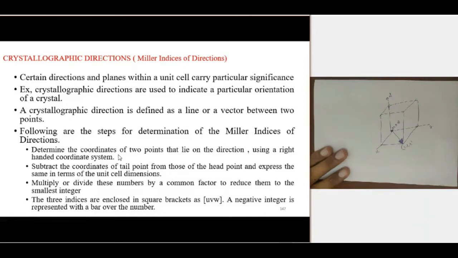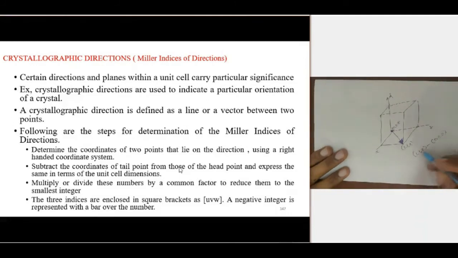Then subtract the coordinates of the tail point from those of the head point and express the same in terms of unit cell dimension. So next we need to subtract these 2 coordinates, from the head position minus the tail position. So here 1, 1, 0 minus 0, 0, 0.